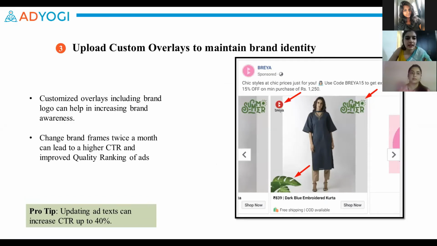The next is the custom overlays feature. This feature allows us to upload any custom overlays or frames that we've created onto the AdYogi platform and use them in our ads. The biggest benefit of custom overlays is that we can add an element of our brand into the overlay or frame and increase brand awareness and recognition. As you can see in this particular example, there's the brand logo in the left hand corner, and the other two corners are occupied by some summer related creatives.